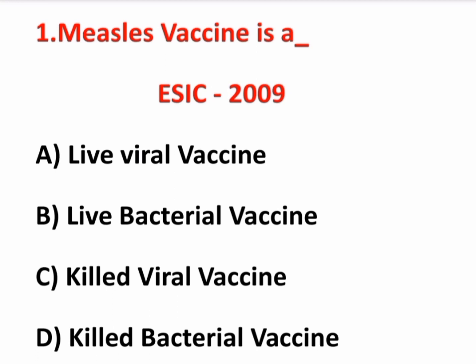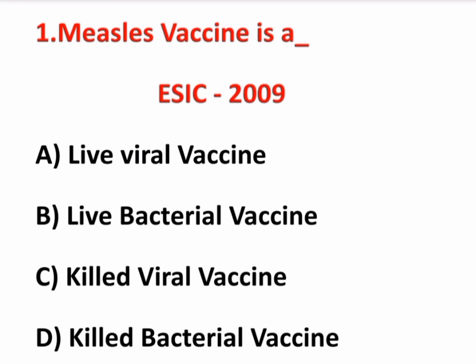Friends, in this video we can see the questions for exam and we'll see today's questions one by one. First question, measles vaccine is a. This question was asked in ESI exam 2009. We can see the options.